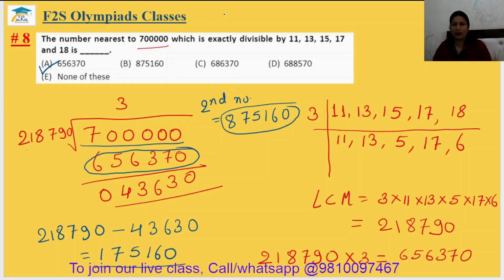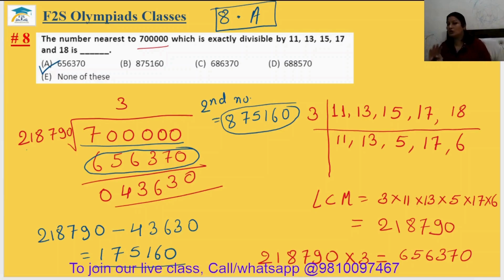Eighth answer will be A. How can we find the number nearest to that? In step 1, we find the LCM of the given numbers, and then take the LCM as the divisor and divide the number. When you get the remainder, subtract it from the divisor and add the difference to the dividend.